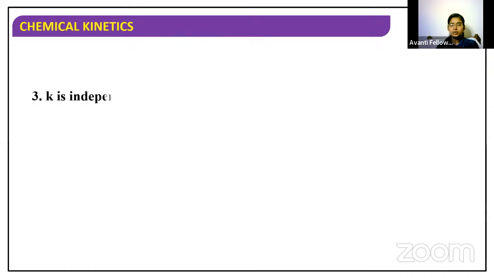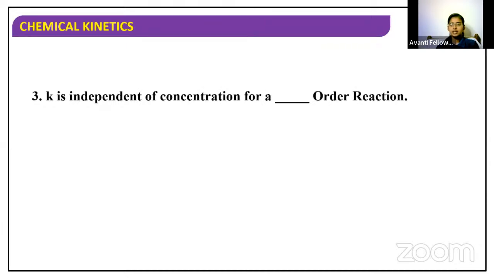Coming to one more question. K is independent of concentration for a dash order reaction. Second order, first order, zero order, third order. The rate constant K is independent of. Very good. It is zero order. Just now we have seen, no, it is zero order.